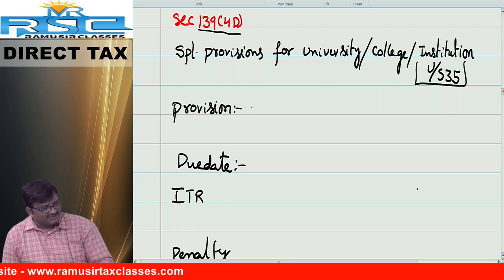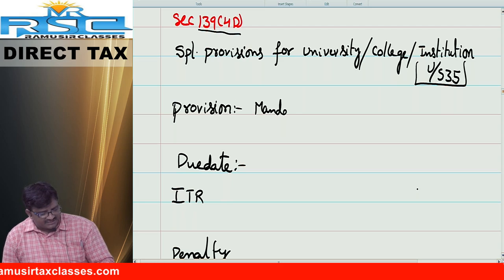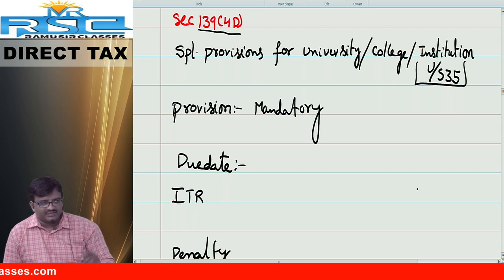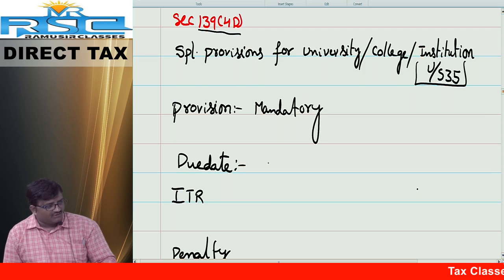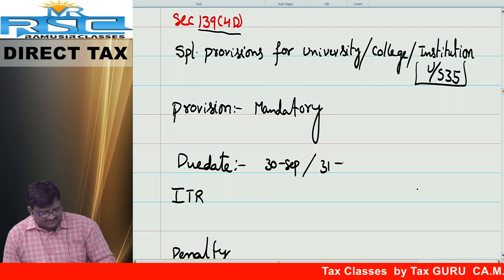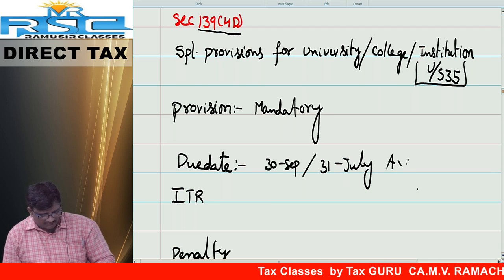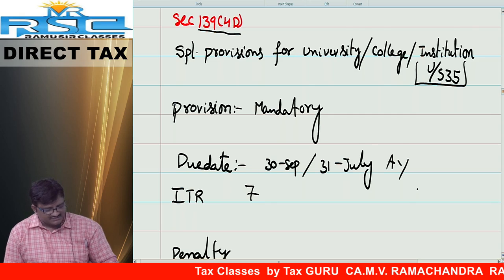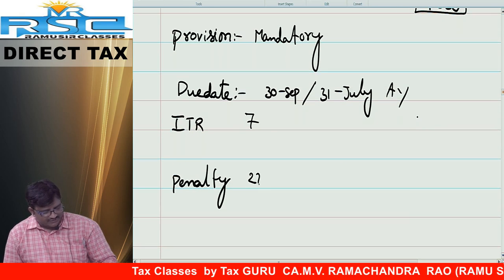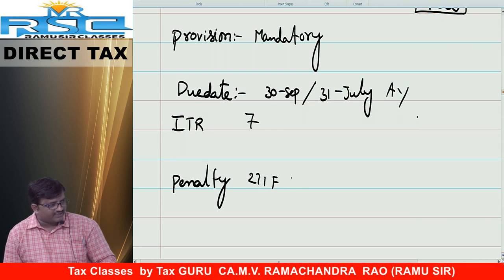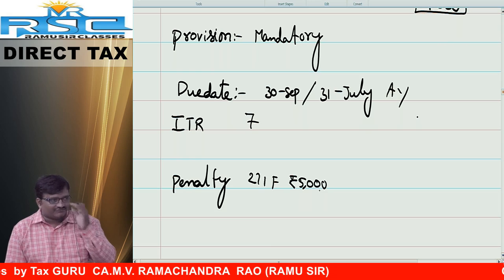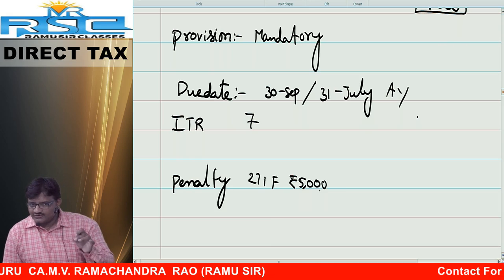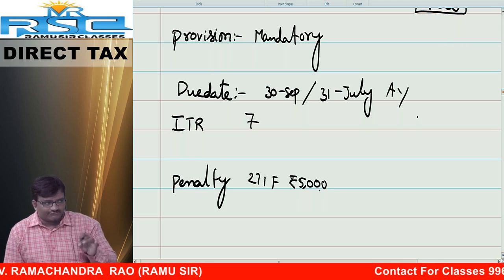So generally the provisions are as follows. Generally it is mandatory to file the return of income. I repeat, mandatory to file the return of income. Next, the due date. What is the due date, friends? Audit is applicable, 30th September. If audit is not applicable, 31st July of the assessment year. ITR number 7. Penalty of rupees 5,000 under section 271F. So a fixed amount of rupees 5,000 shall be levied if you have not filed the return of income as per the provisions of section 139 subsection 4D.